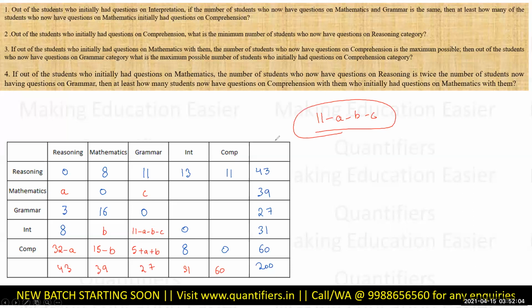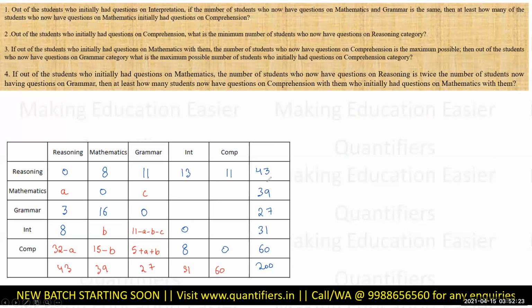What? That these are the questions that are getting interchanged, right? So value of A, B, C has to be less than equal to 11 because this cannot be negative, right? So these small things should come to our mind as soon as we write them, right? Okay. So let's see if we can use that somewhere.